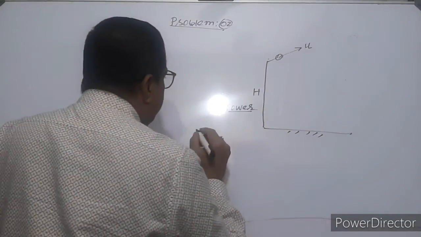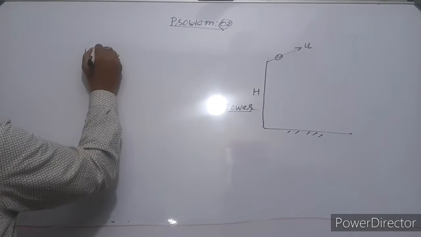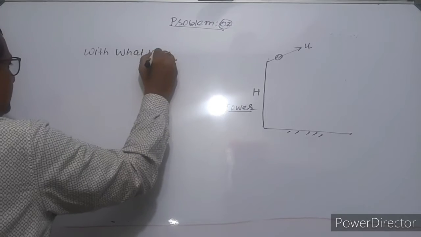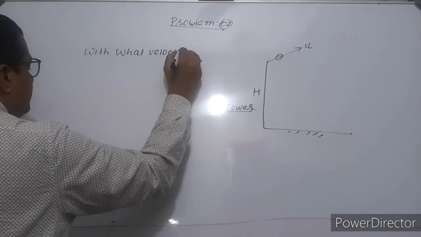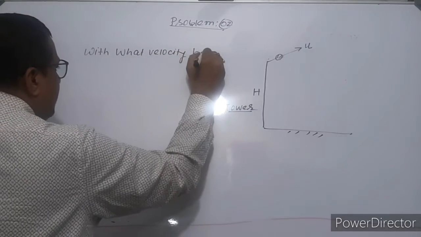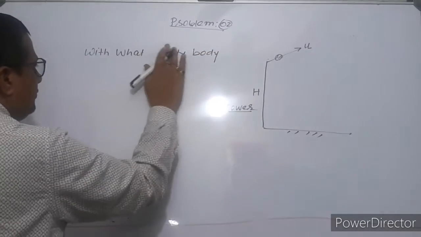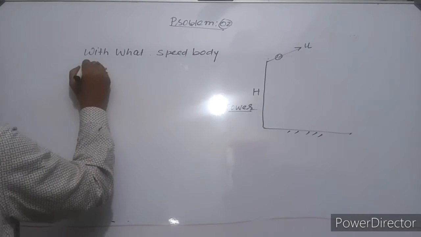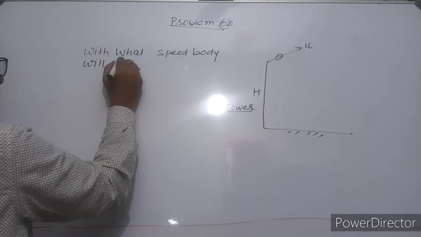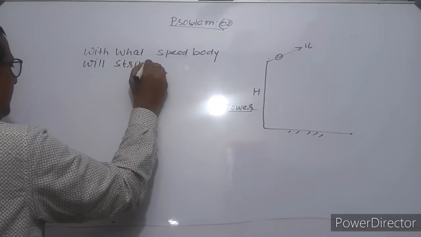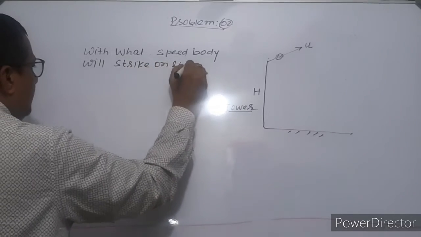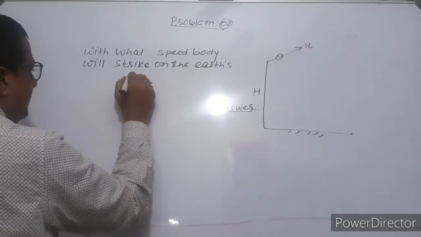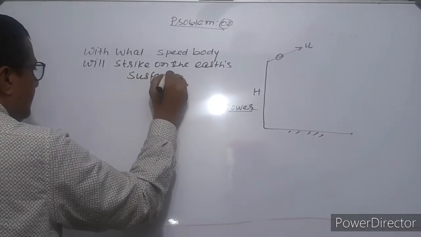We have to find with what speed the body will strike the earth's surface.